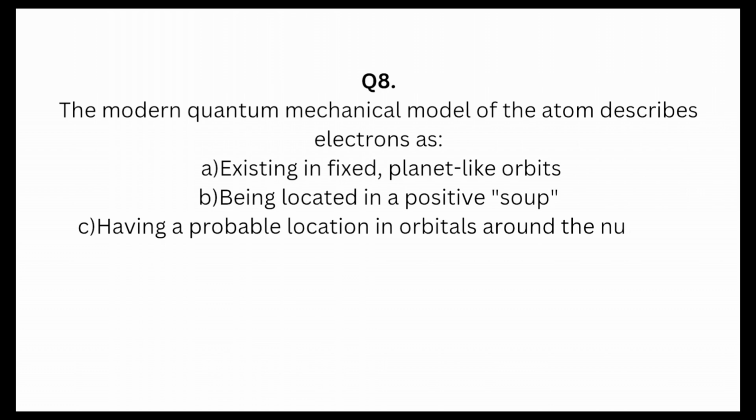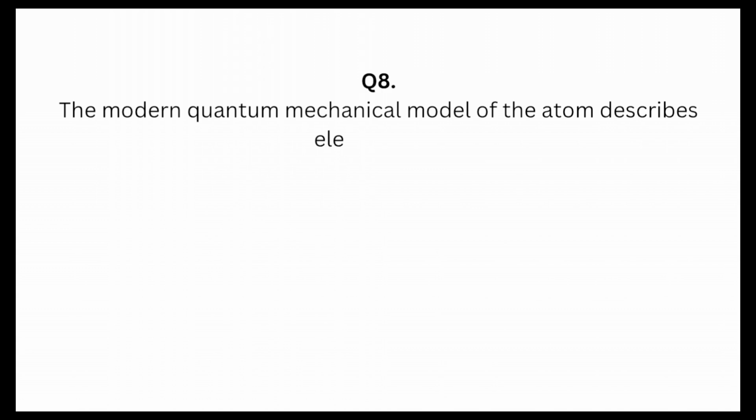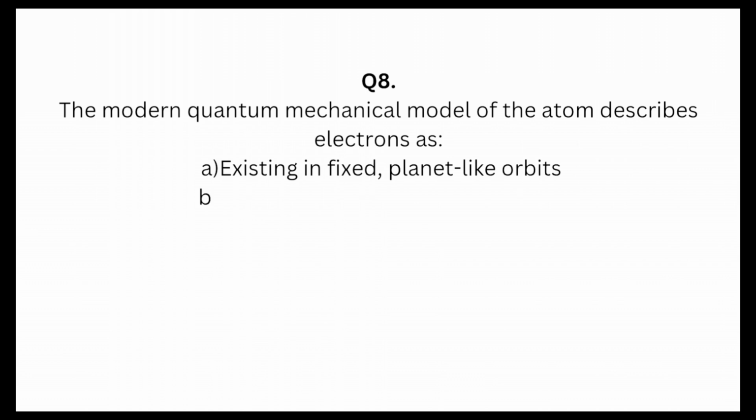Let's see some explanations related to the quantum mechanical model. Electrons exist as a smeared-out cloud of probability defined by the laws of quantum mechanics. It introduces 4 quantum numbers. Based on the explanations, the best answer for question 8 is C.